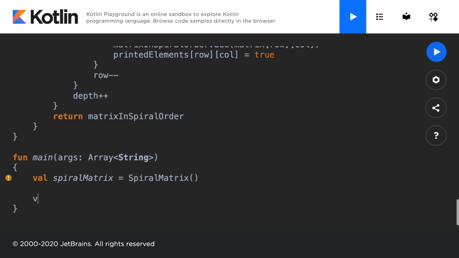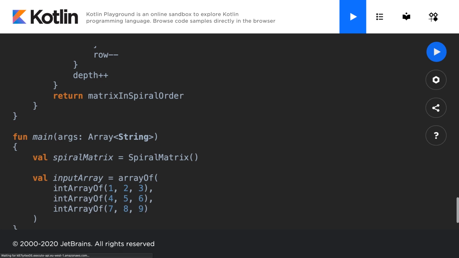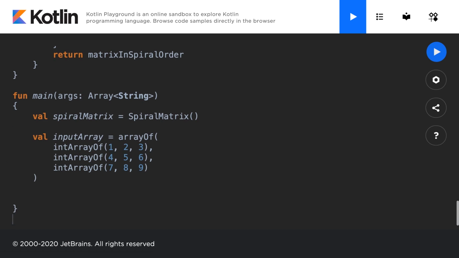And what we'll do is we'll make a value called the input array. And this will be an array of different values that we want to print. So this is where I'm building out our 2D matrix. I'll make one row by building an integer array of values like 1, 2, 3, followed by a comma to separate each row, and I'll add another row, 4, 5, 6. Of course, you can use any values you'd like. Array of 7, 8, 9. Okay. Excellent. So right now we have an object and an array.